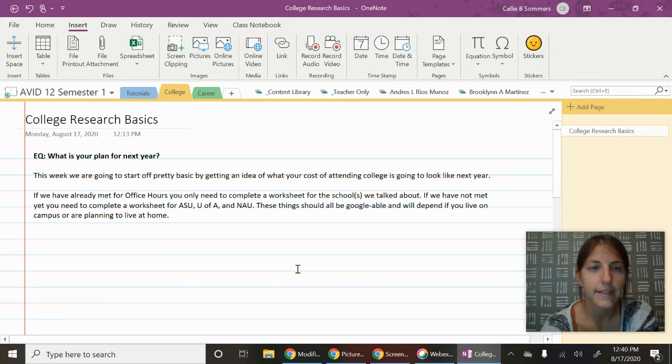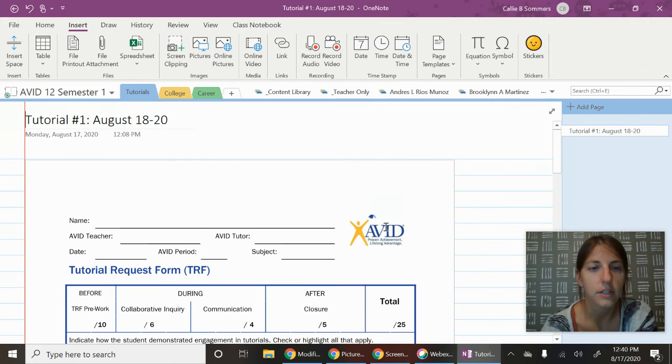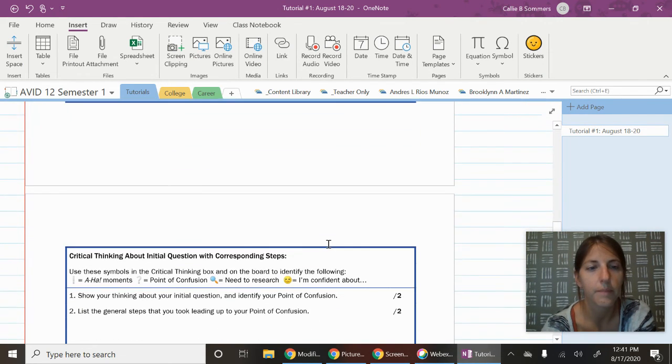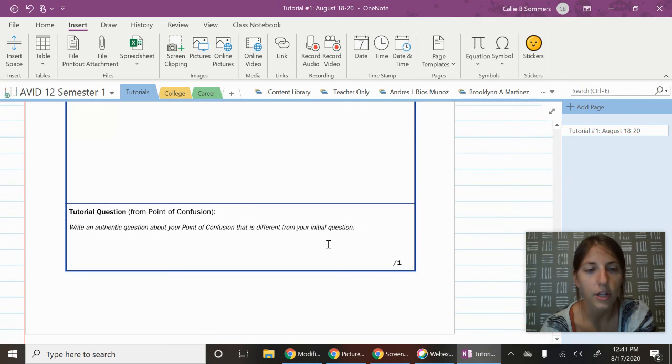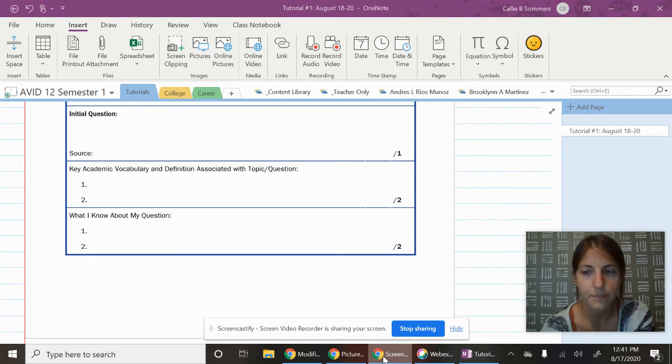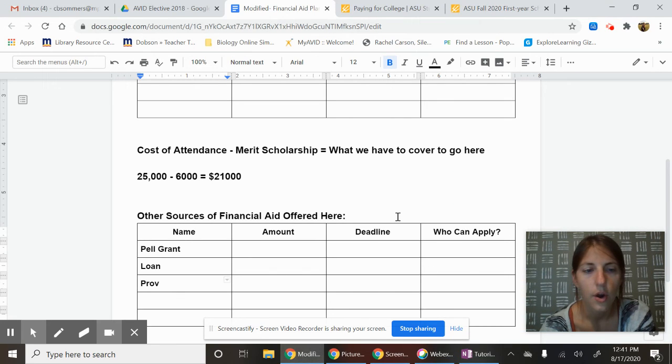The other thing you're doing today is, under tutorials, you are filling out your first TRF form. Notice they are new and a little bit different, so keep that in mind. If you have questions or are confused about things, we will meet tomorrow afternoon quickly as a whole group before we break out into tutorial group number 1. I will tell you your group, so be ready to go tomorrow, because I'm not telling you the groups we're in until we get to our meeting tomorrow afternoon.